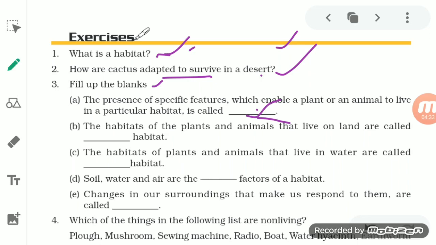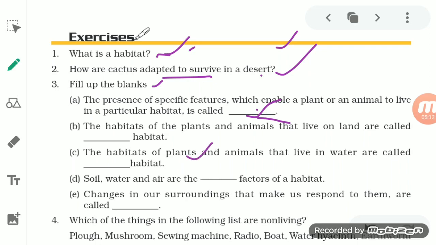Next one is the habitat of the plants and the animals that live on land. You know, students, that there are two different types of habitat. One is terrestrial, the other one is aquatic. So the animals or living organisms which live on land, whether it is a forest or grassland, mountain or desert, all come in one habitat, that is terrestrial habitat. So the habitat of plants and animals that live on land is called terrestrial habitat. So the second answer will be terrestrial.